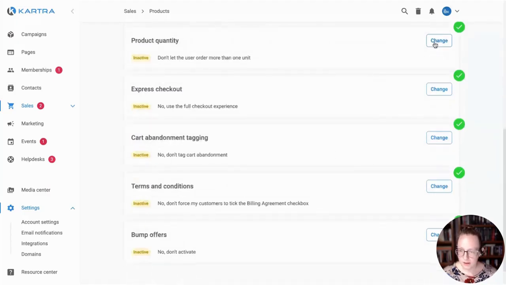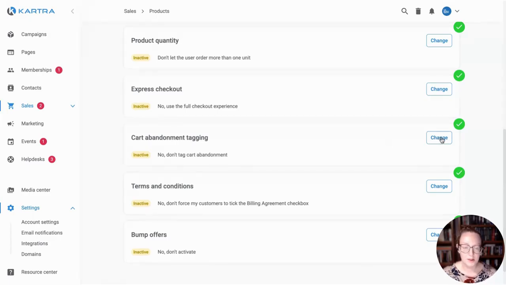And then let's see, we've got product quantity. A lot of this is self-explanatory, right? If you're going to let people order more than one unit at a time. Express checkout is really used for upsells and downsells. So that would be another kind of more complex configuration.